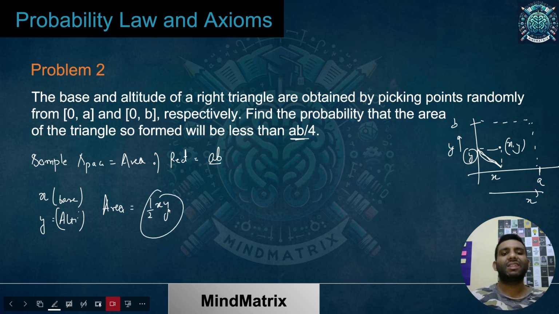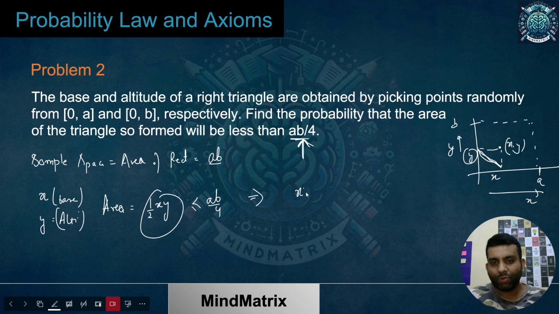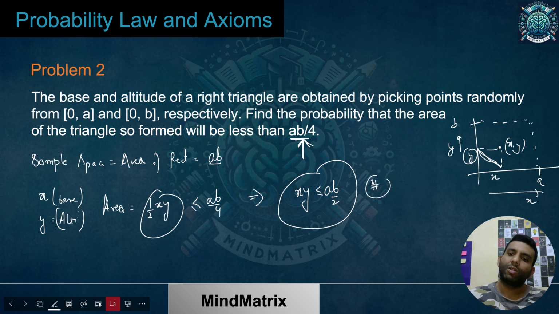And the area I'm looking for must not be greater than AB by 4, that means less than or equal to AB by 4. So I have reached the point that xy must be less than or equal to AB by 2. This is the important equation which must be satisfied to get the area less than AB by 4.